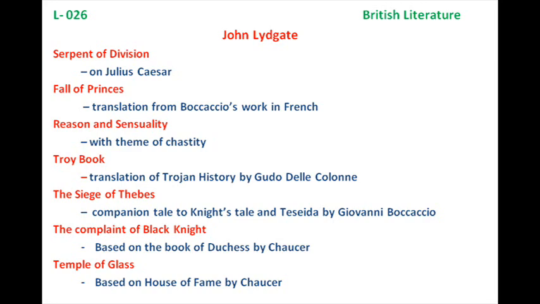The next work we have is Fall of Princes. This work, Fall of Princes, was originally written by Boccaccio in French. We have the famous writer Giovanni Boccaccio, and this work was written in French, and later it was translated by John Lydgate. And in this work, he used the rhyme royale scheme.